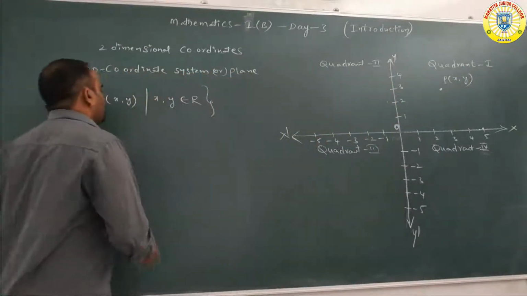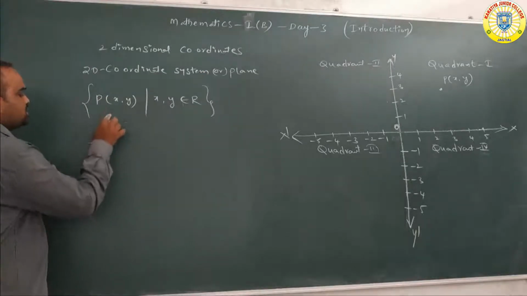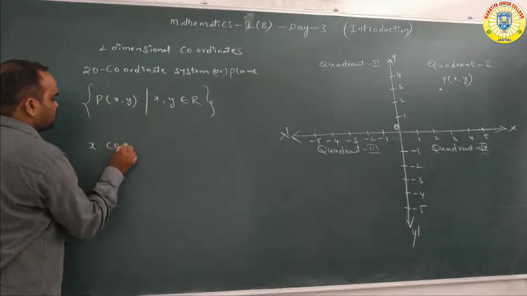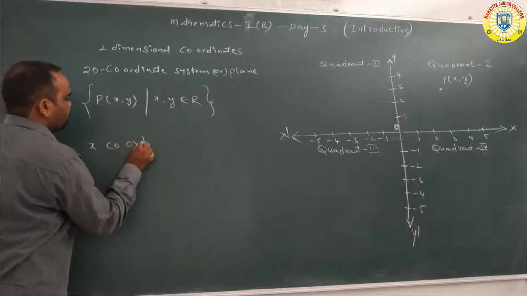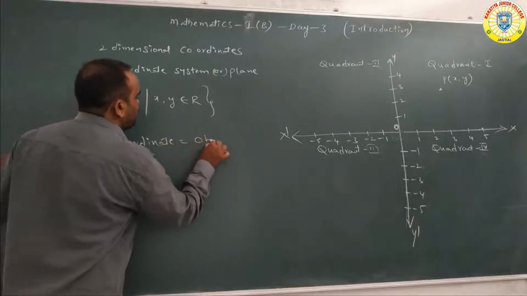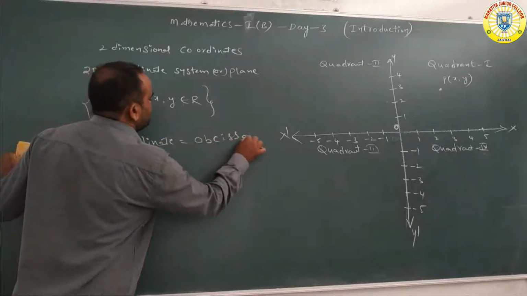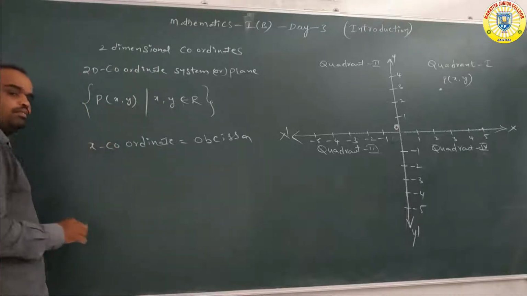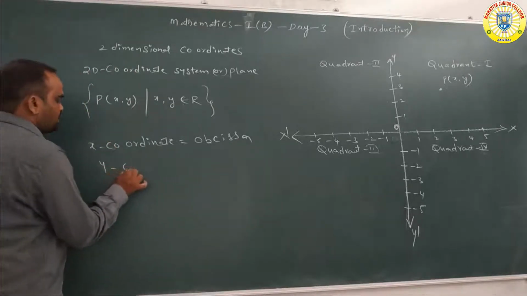Here x is the first coordinate, the x coordinate. The x coordinate is called which one, sir? Abscissa. The y coordinate is called which one, sir?